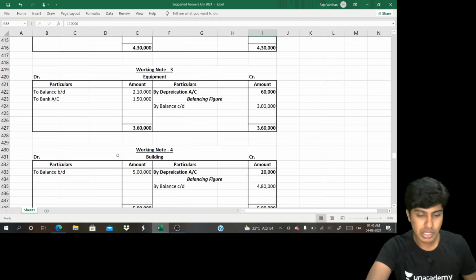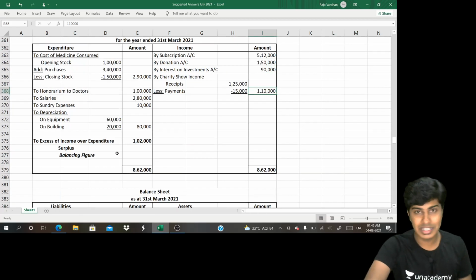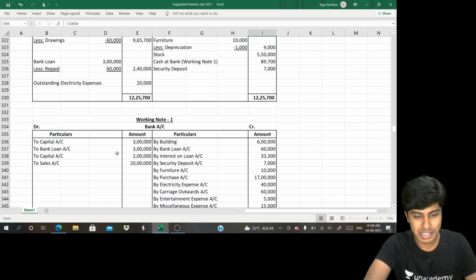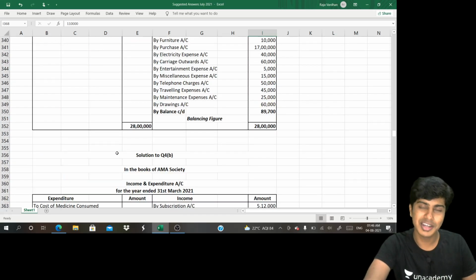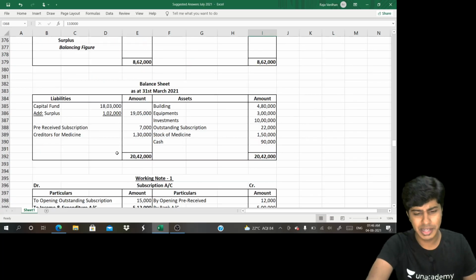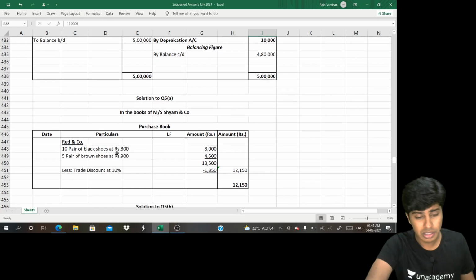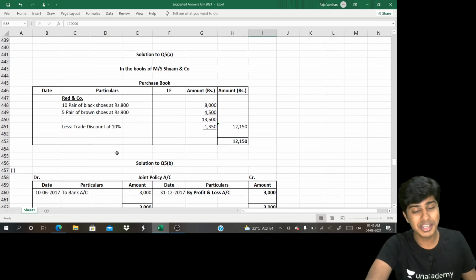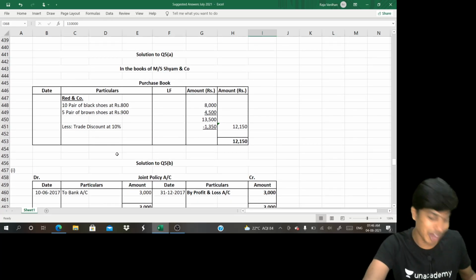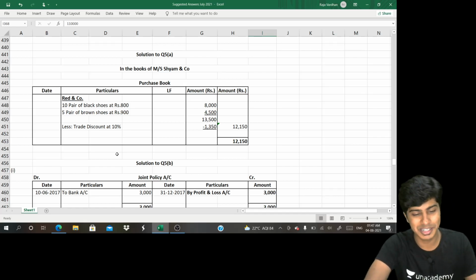I totally agree. Question number 4, both the parts were time taking. I think if a few people were really smart, they would have skipped question number 4 and done the rest of it. Not a bad idea, but question number 4 was not much difficult. It was something which is doable. On a personal note, if I am writing the exam, I don't want to miss question number 4. I love doing those final accounts and NPO parts.